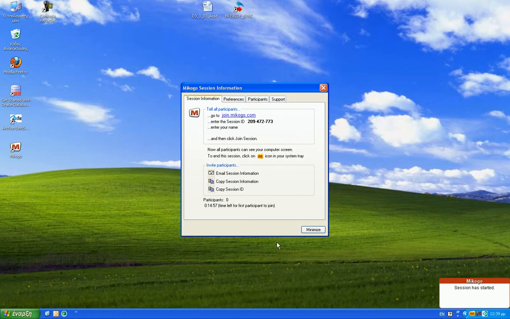Okay, the session has started. A session ID is provided, this one, and has to be noticed to all people that will participate to the session.